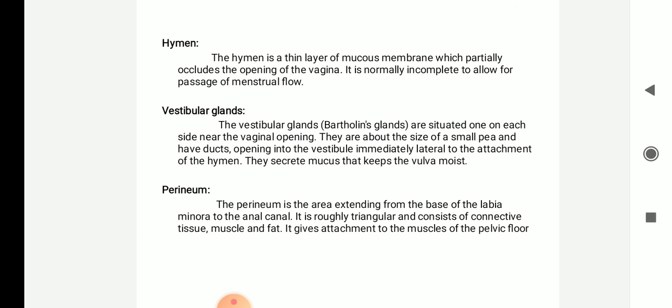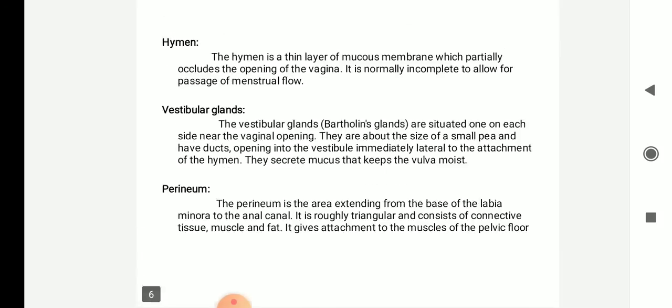Next is the perineum. The perineum is the area extending from the base of the labia majora to the anal canal. It is a roughly triangular region consisting of connective tissue, muscle and fat. It gives attachment to the muscles of the pelvic floor.